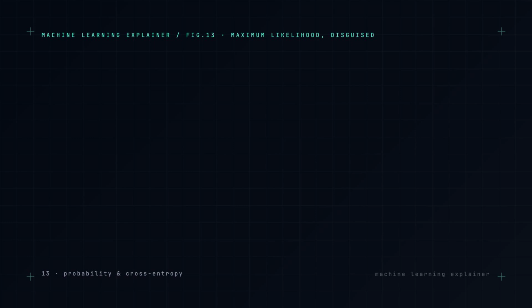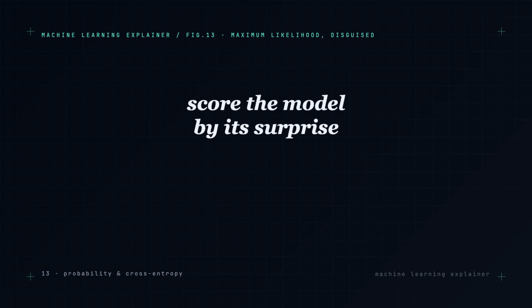So, that's the probabilistic half of machine learning. Models output distributions. We score them by surprise, and the loss that does it, cross entropy, is just maximum likelihood wearing the clothes of information theory.